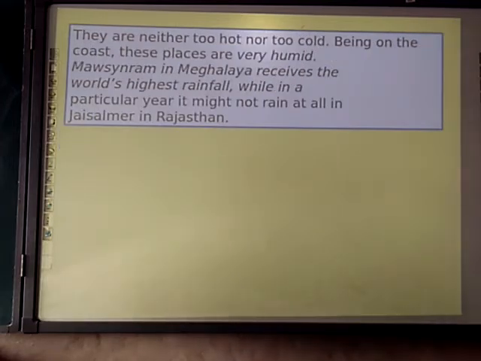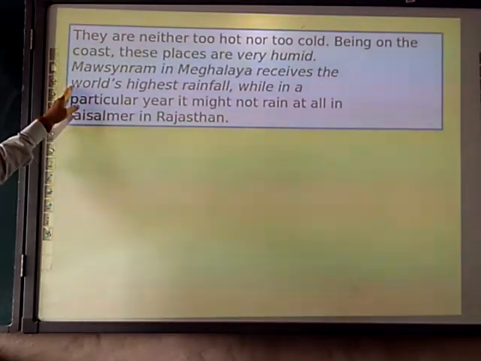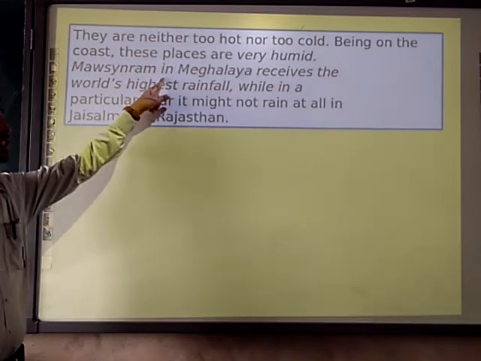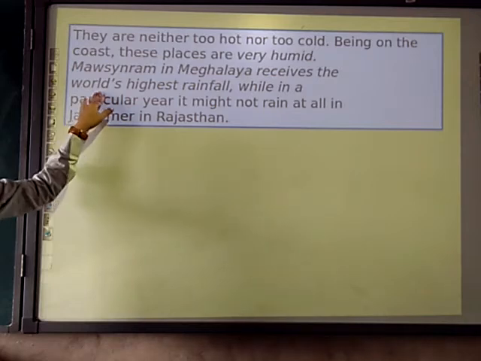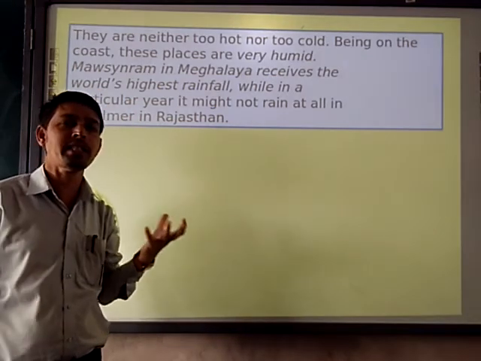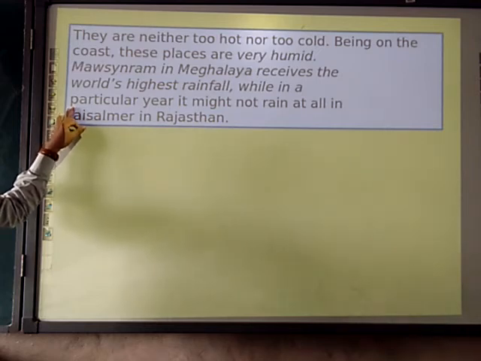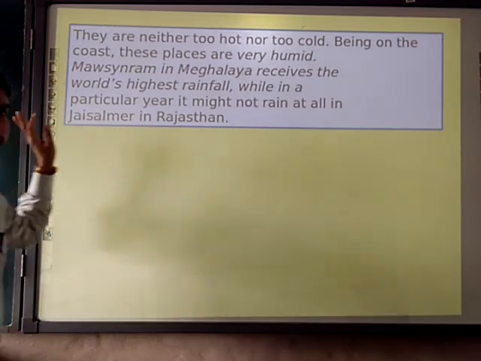Next, the last very important point over here. They are neither too hot nor too cold because they are coastal regions. Being on the coast, these places are very humid. And this is the important name, Mawsynram. Situated in Meghalaya, it receives the highest rainfall in the world, and is called the wettest place in the world. While in a particular year, it might not rain at all in Jaisalmer in Rajasthan.